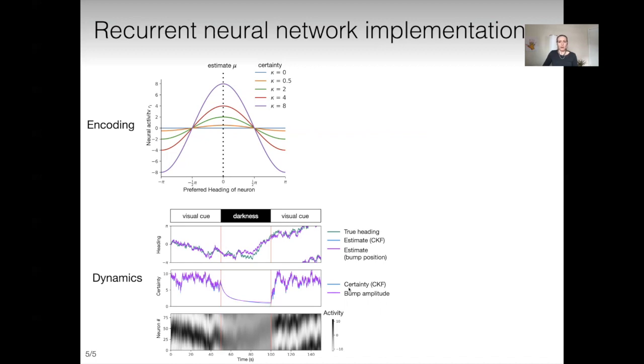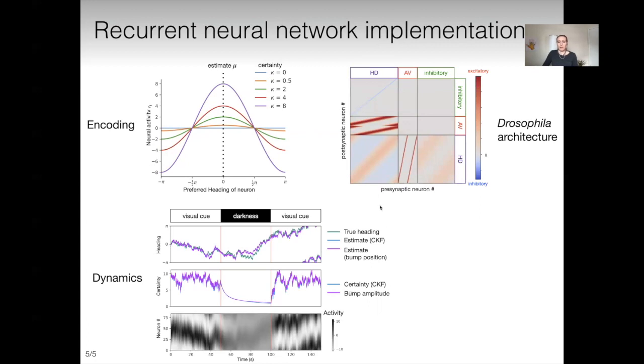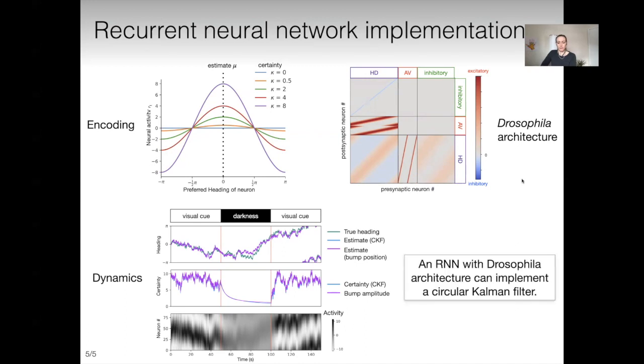We were further able to map this dynamics onto a network with 3 different subpopulations that mirror the known Drosophila connectome. Taken together, our model demonstrates that such a biological network could in principle implement a circular Kalman filter, which leads to experimentally testable predictions.